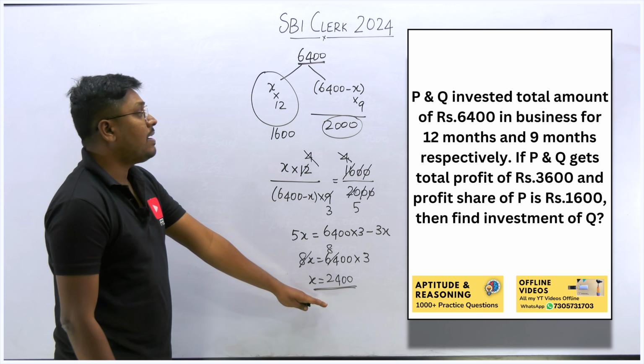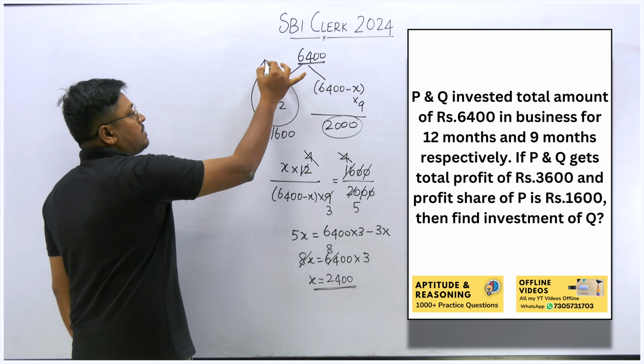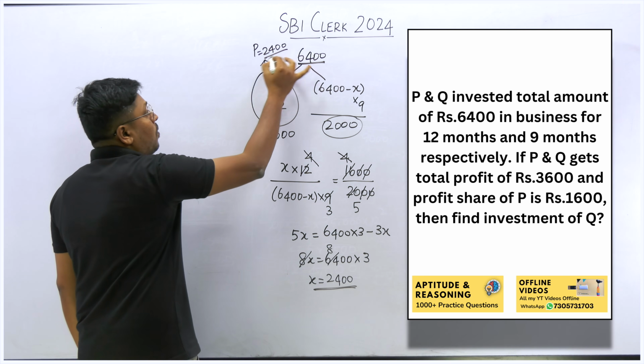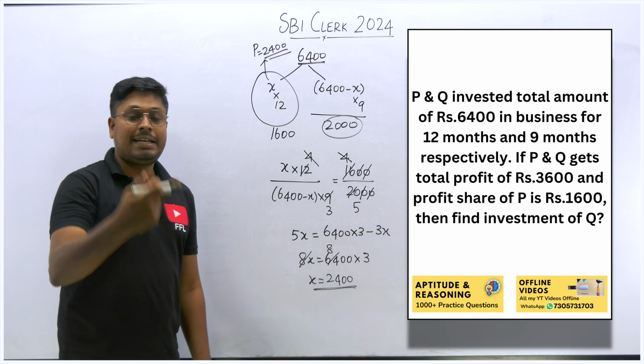It doesn't mean that this is the final answer, because we have found only the value of X, which means the P investment. So P investment will be 2,400. So now what is the target? Our target is to find the investment that was done by the second person Q.